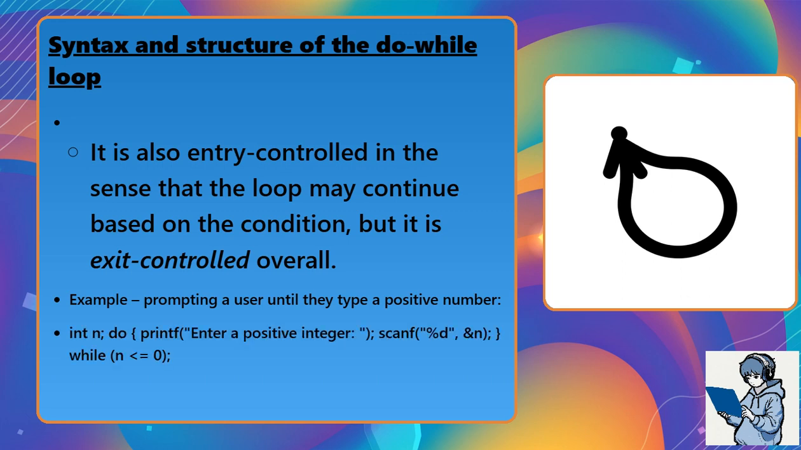int n; do { printf("Enter a positive integer"); scanf("%d", &n); } while (n <= 0);